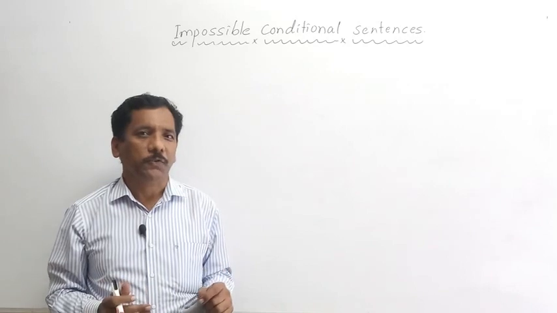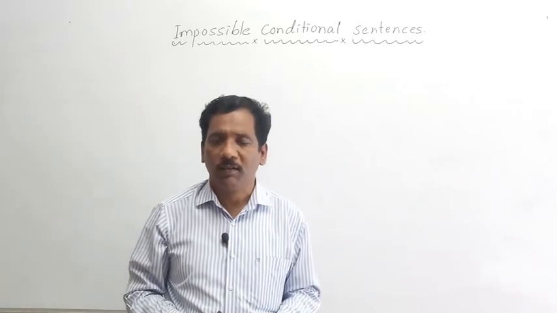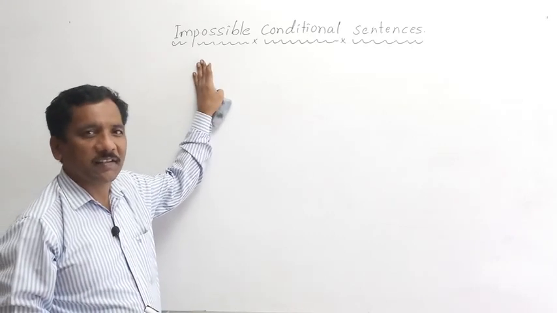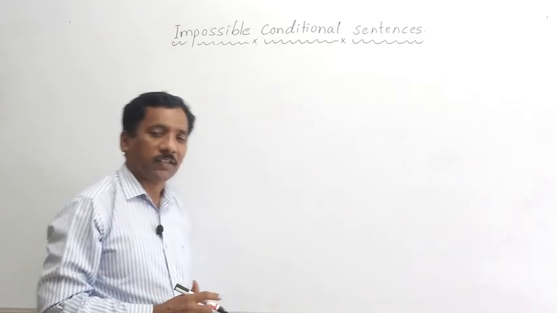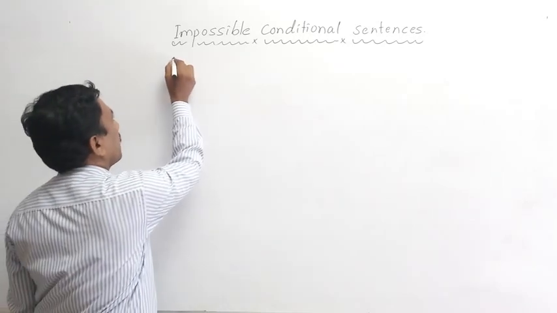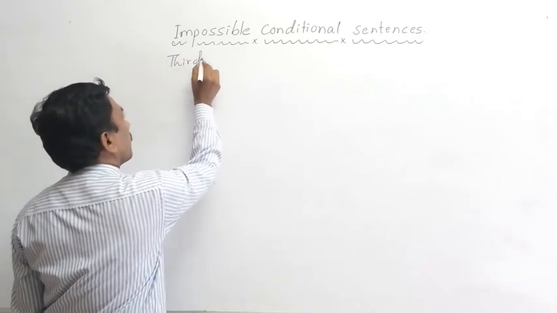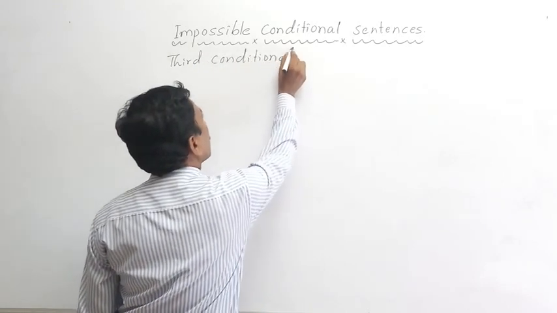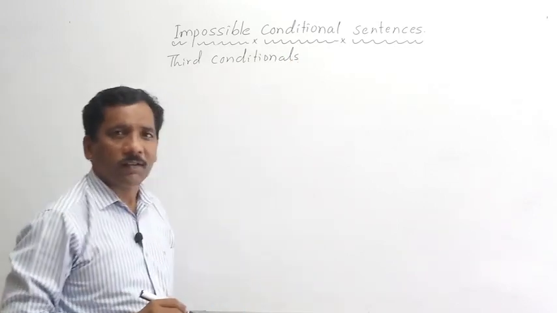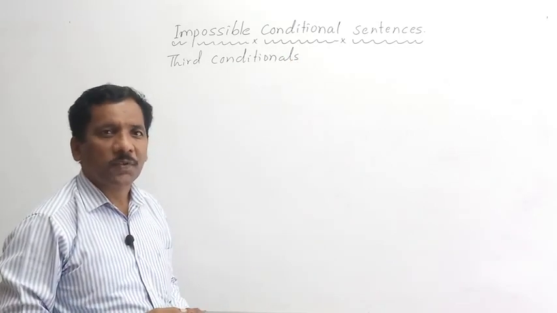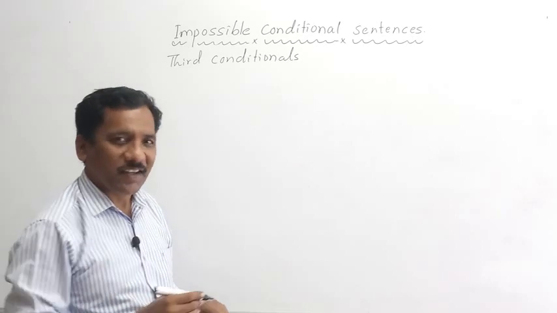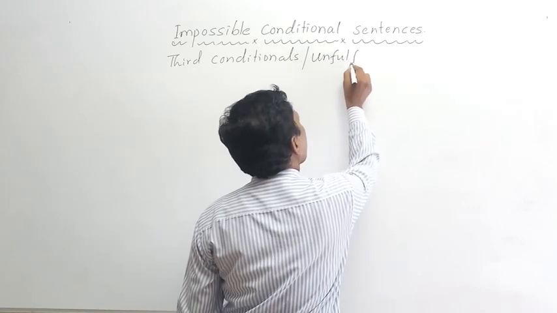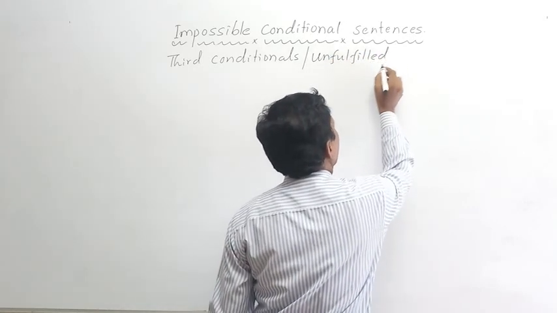Now I am going to teach you something about impossible conditional sentences. Dear students, impossible conditional sentence in English is also called third conditionals, or some people would also like to call it unfulfilled conditional sentence.